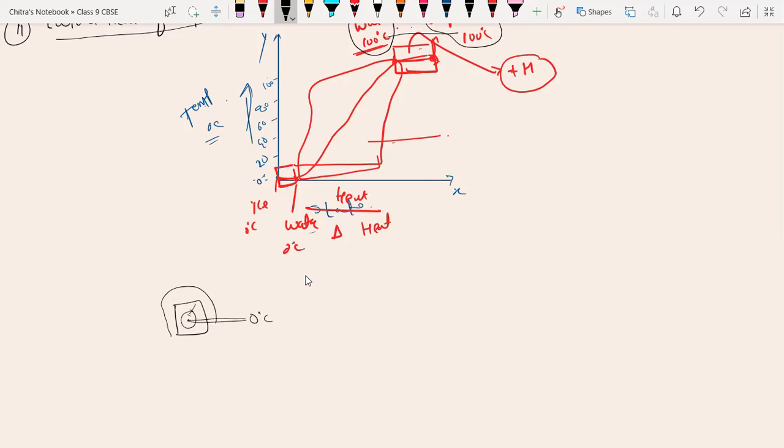So the ice will not melt at once; it takes time. But if we increase the temperature by heating, then suddenly all the ice will convert into liquid form. So that temperature will be the melting point.